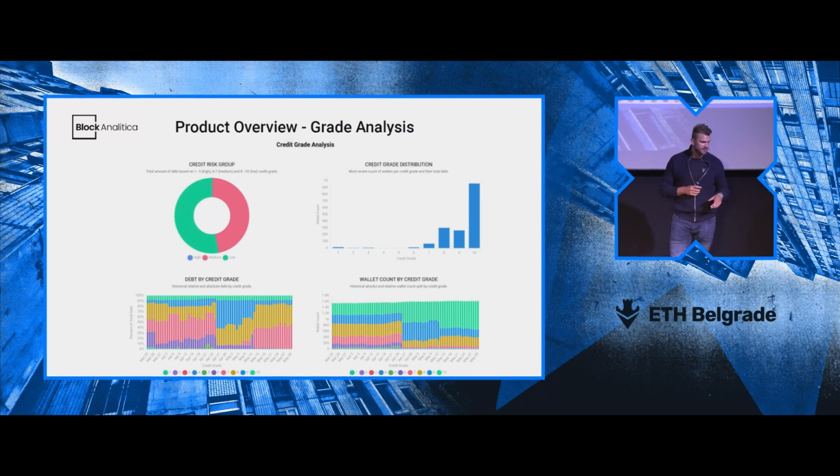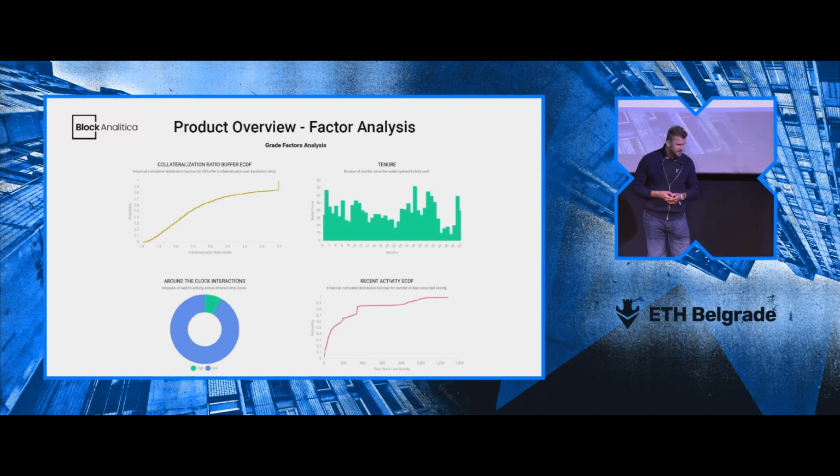We see on the left, the top left, the wallet count distribution, similar to what we did in the product itself. And then we also see a temporal dynamic of both relative debt and relative wallet count over time. And through that, we can see a nice portfolio risk profile.